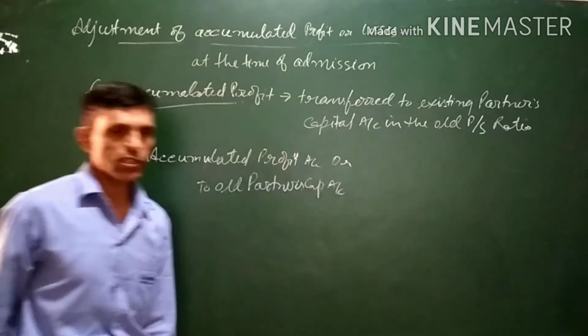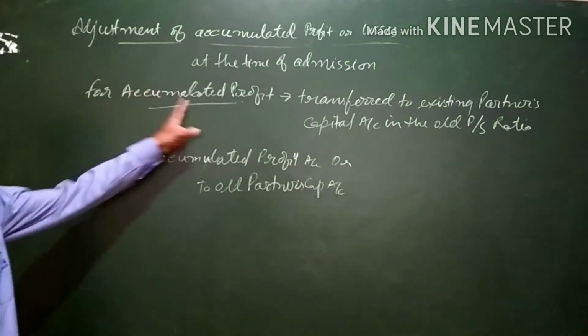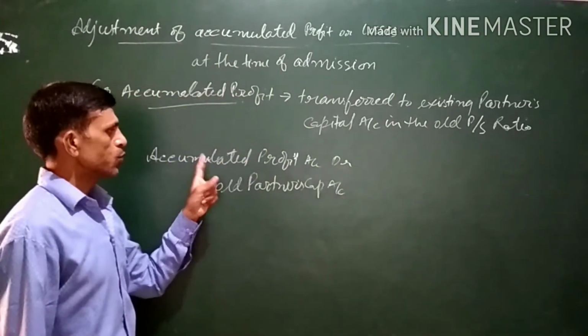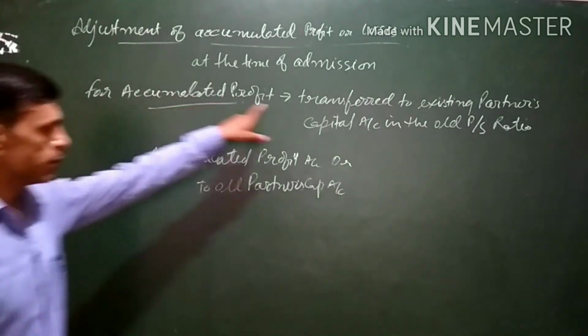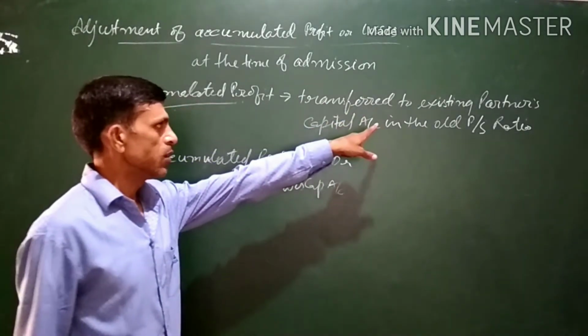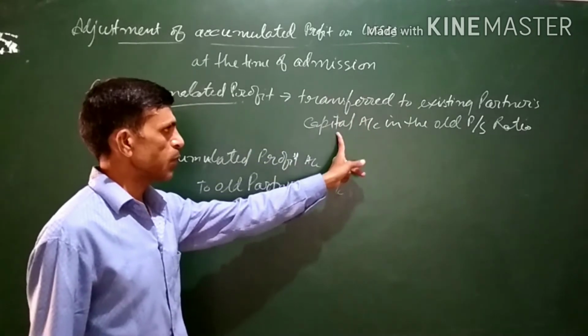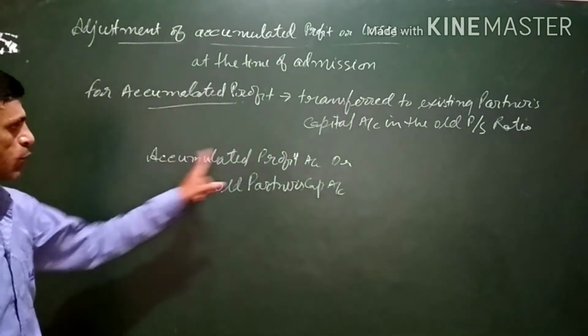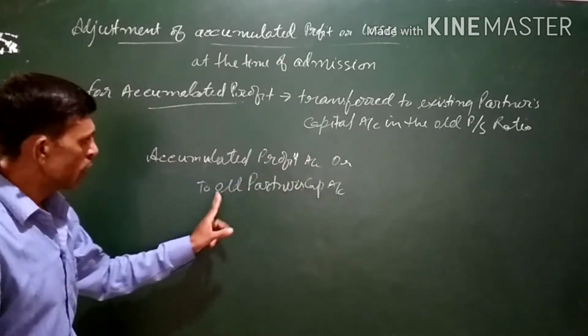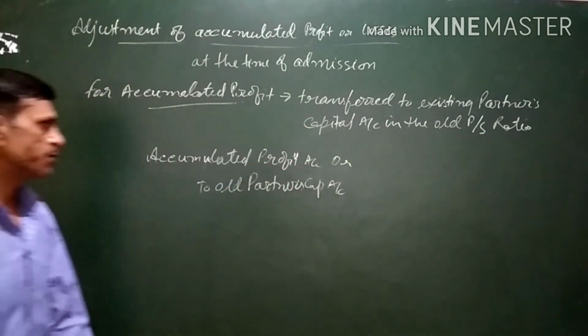This is the journal entry for transferring the balance of accumulated profit to the partner's capital account. For accumulated profit, we transfer it to existing partners' capital account in their old profit sharing ratio, and the entry will be accumulated profit account debit to old partners capital account.